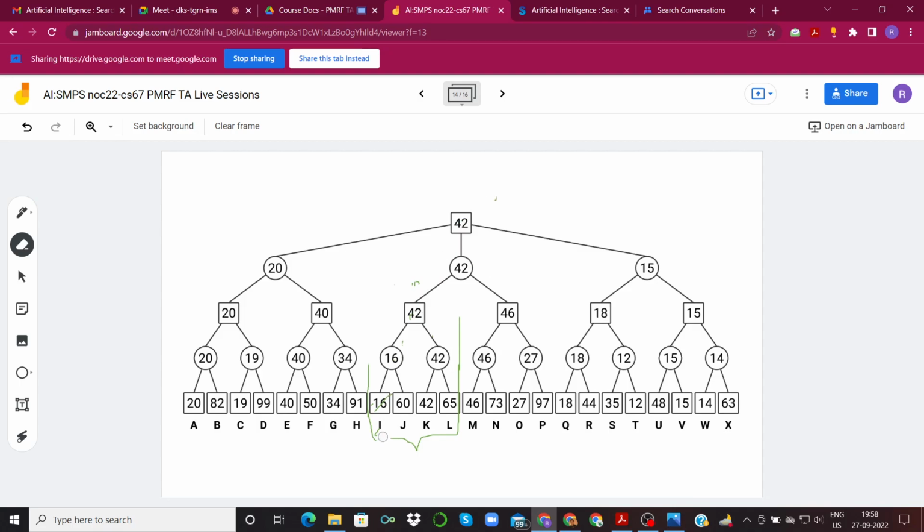Now let us see whether changing J to 46 would be helpful. When we change J to 46, this min node still gives 16, because 16 is the min of 16 and 46. So 46 doesn't get propagated and this remains 42, and we do not have 46 as the min-max value. So changing J to 46 will surely not be a favorable option for us.